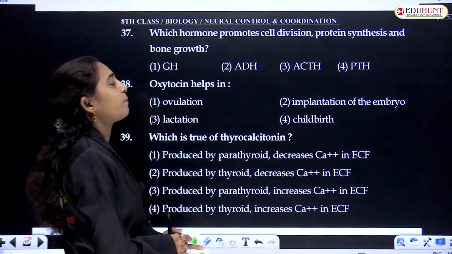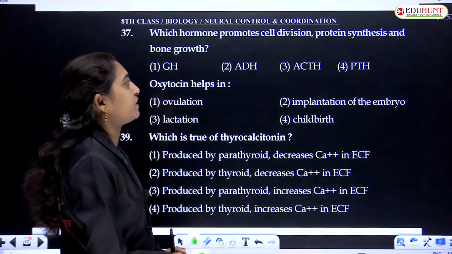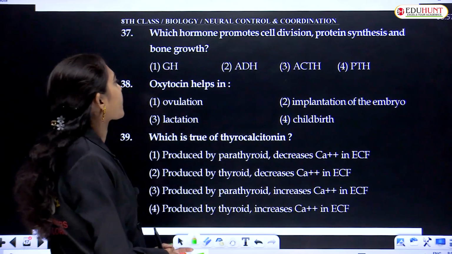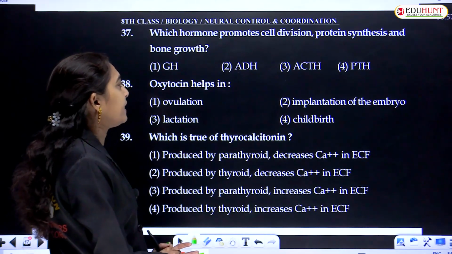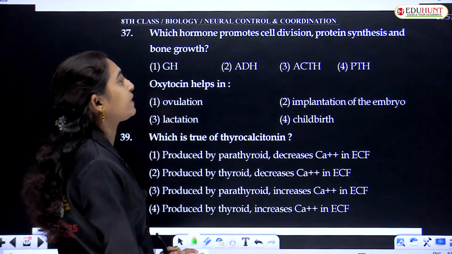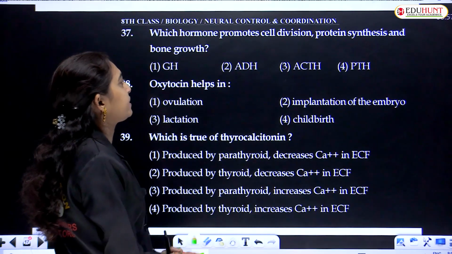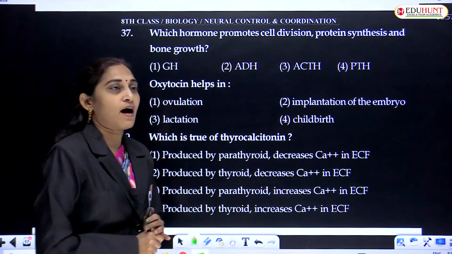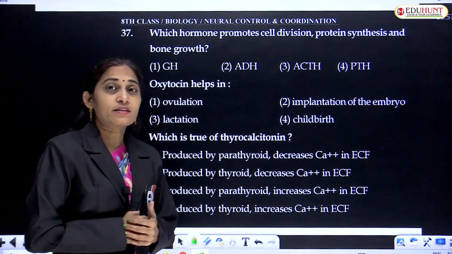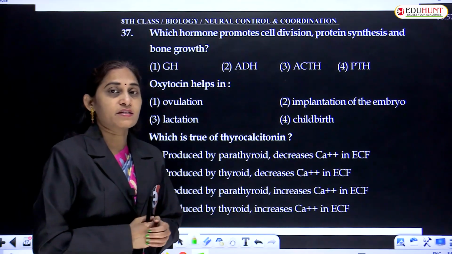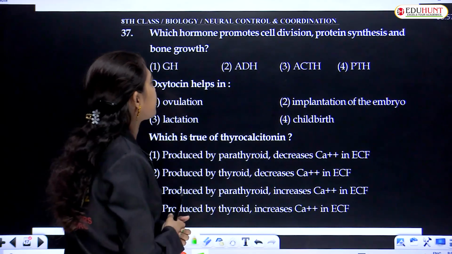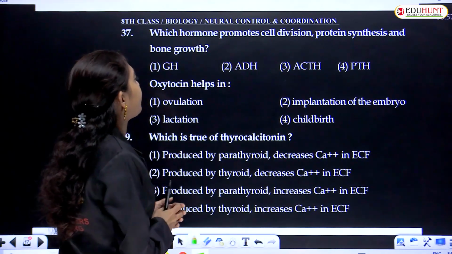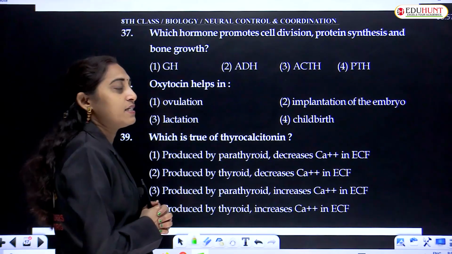Which hormone promotes cell division, protein synthesis and bone growth? Growth hormone, ADH, ACTH, PTH. Cell division, protein synthesis and growth are all relevant because if more proteins are synthesized, the body increases in weight and size.